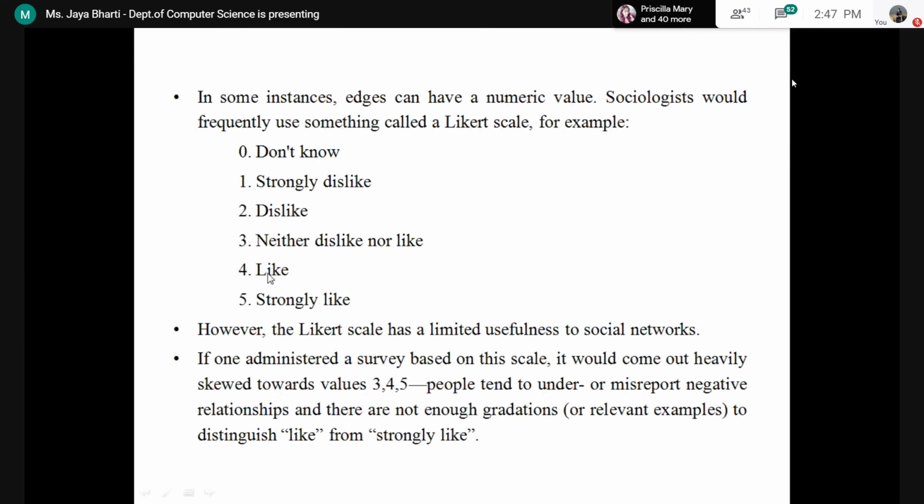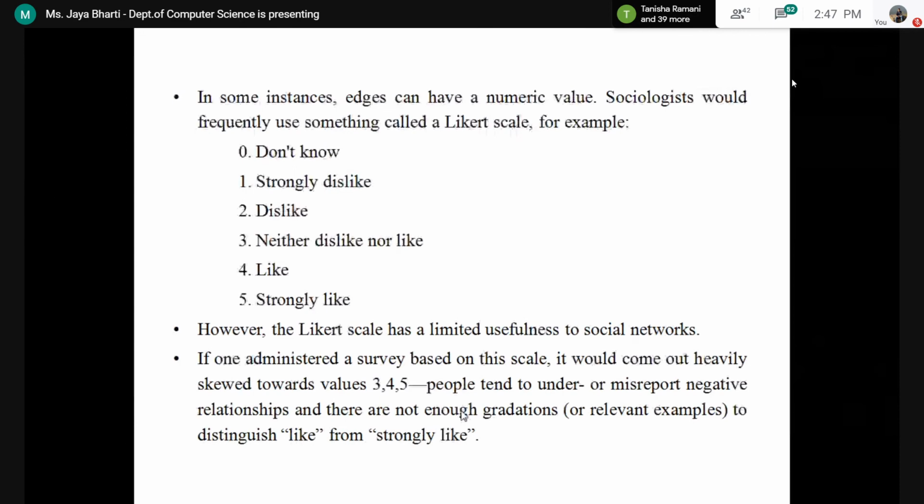So people tend to wander in these categories 3, 4, 5 or misreport negative relationships. We cannot judge how much difference there is between like and strongly like, or dislike and strongly dislike. It is dislike only, and we don't know how much the difference is between dislike and strongly dislike. So in that way it does not have that much usefulness.